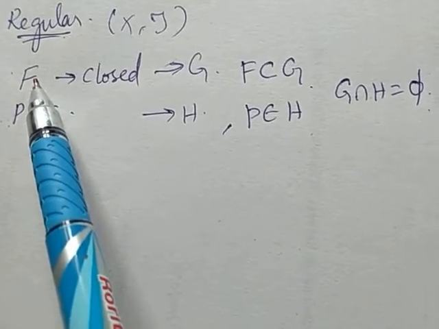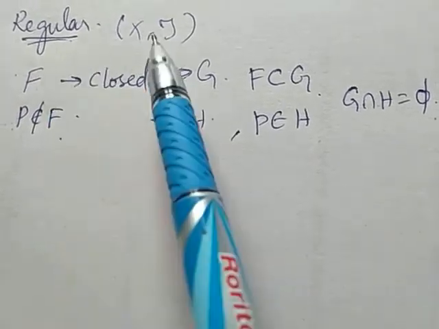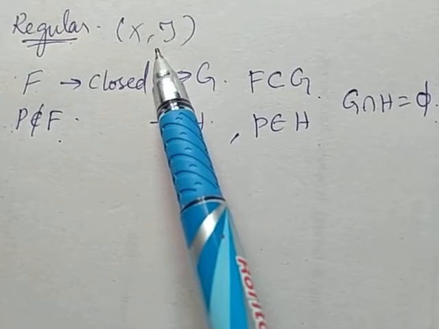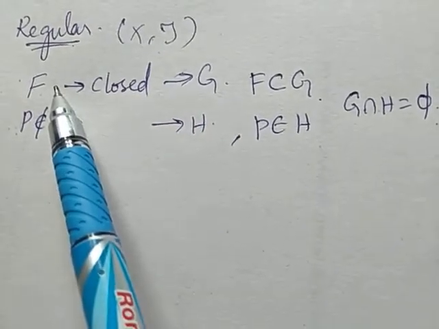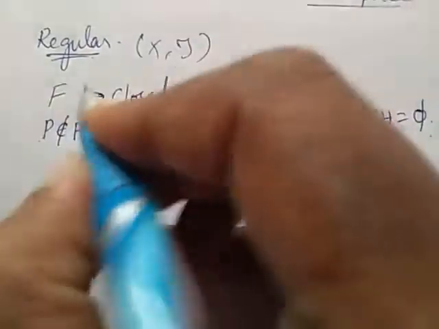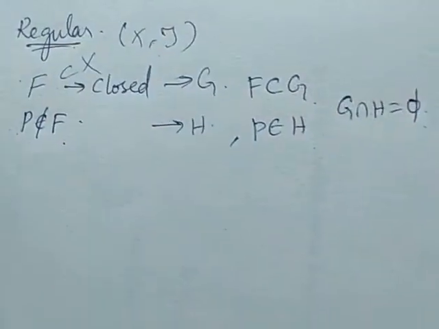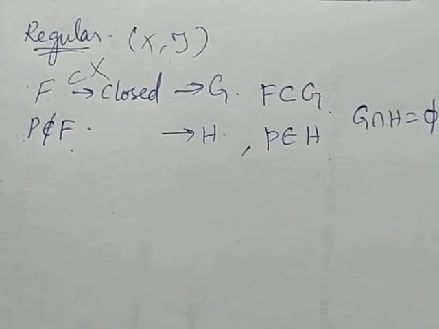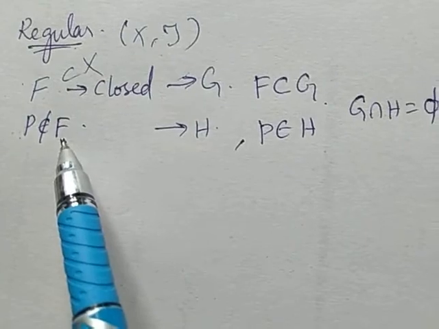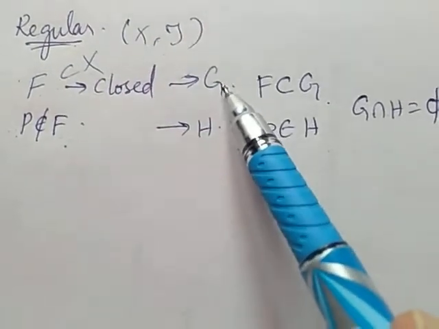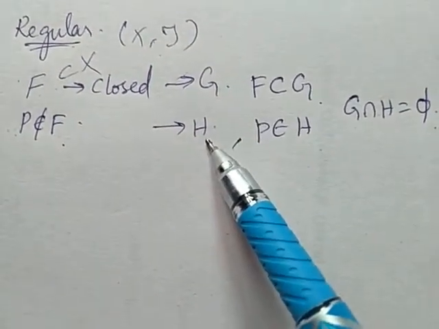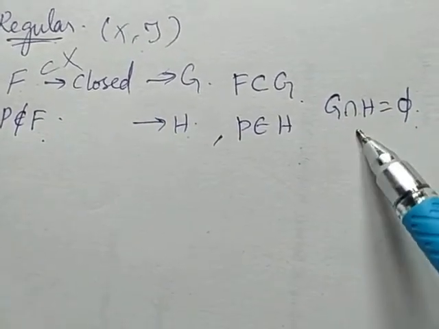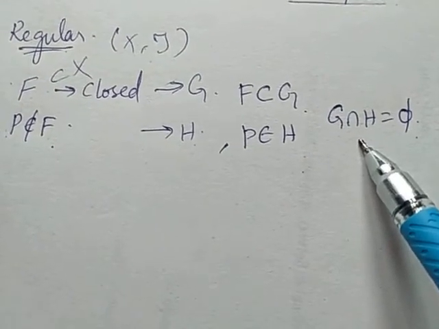So what is regular space? A topological space (X, tau) is said to be regular if for every closed set F in X and every point P which does not belong to F, there exist open sets G and H such that F is a subset of G, P belongs to H and G intersection H is the null set.